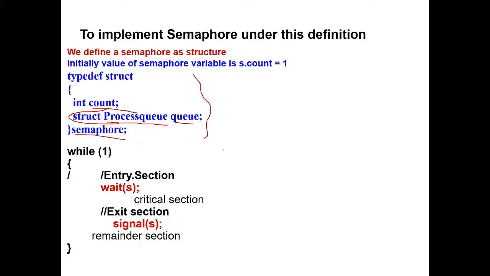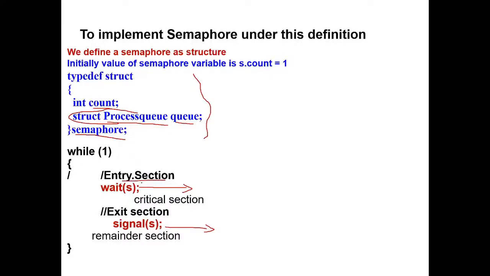And in the coding, see this is the entry section where the processes will acquire the lock before entering into the critical section. When they enter into the critical section, they are going to lock it by executing the wait operation. And after finishing the critical section, they are going to execute the signal operation to unlock the critical section.